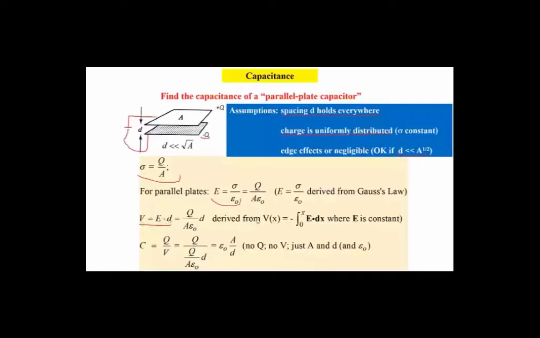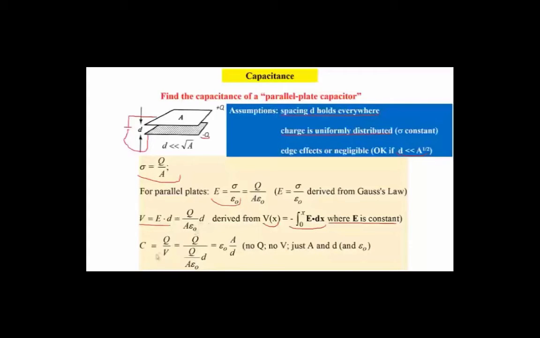And that expression comes from the fact that the voltage as a function of x, the potential as a function of x, is given by this integral here, don't forget the minus sign, from 0 to x. Because E and dx are parallel, then this is just the magnitude of E times x, basically. So E is a constant, so we can write that. So if we let x equal d, we get this equation here. So we put in E, and we get this term here.